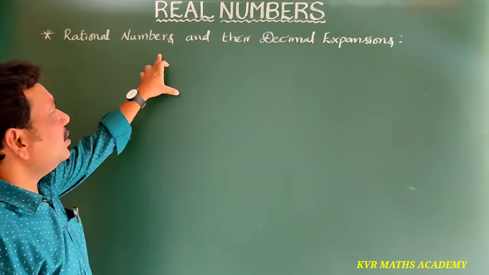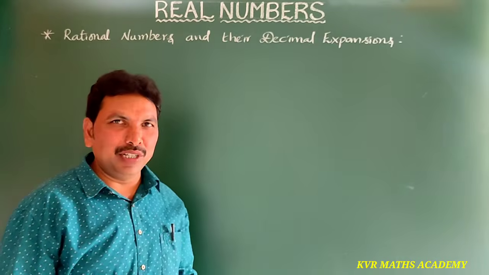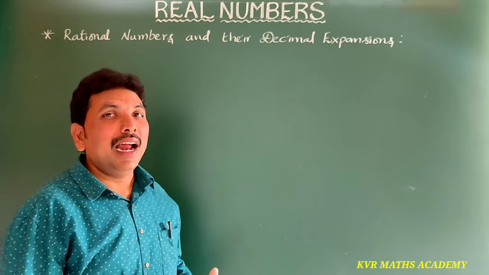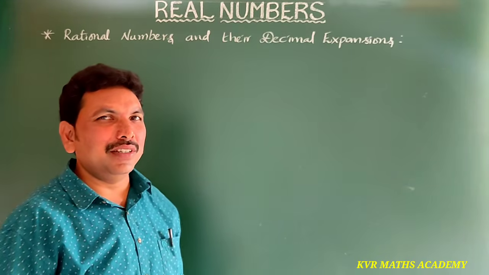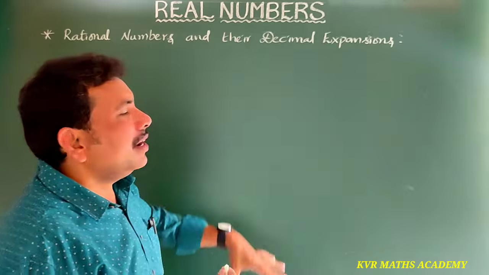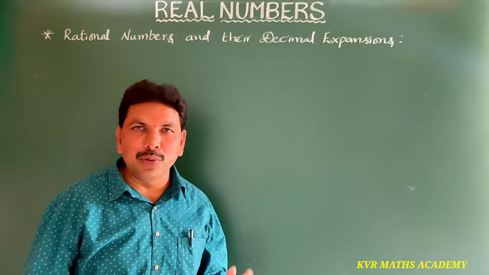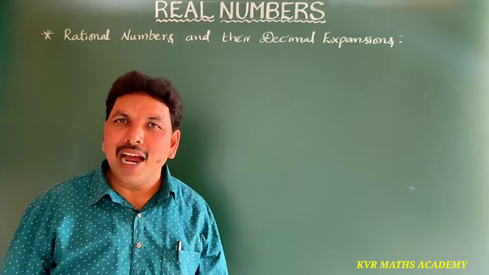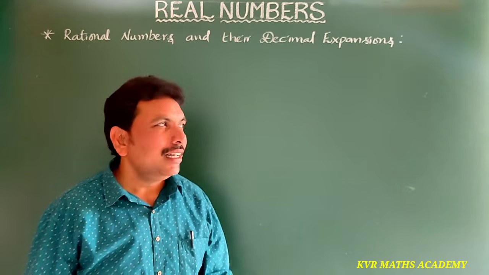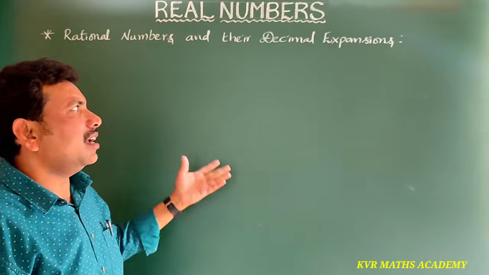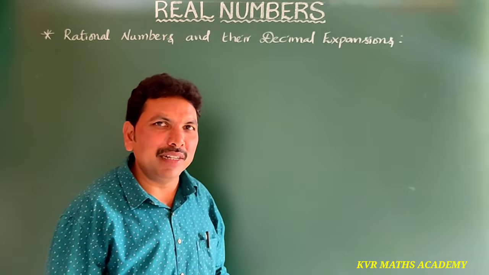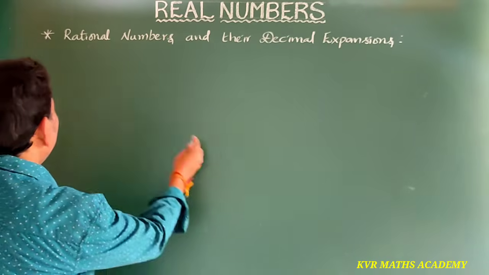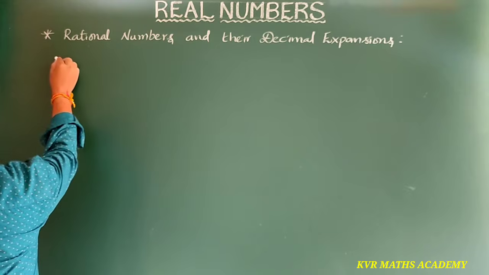Next, rational numbers and their decimal expansions. Let us see. Here, rational numbers are divided into two types. What are those? Yes, terminating decimals and non-terminating decimals, right? So let us take some examples of terminating decimals.